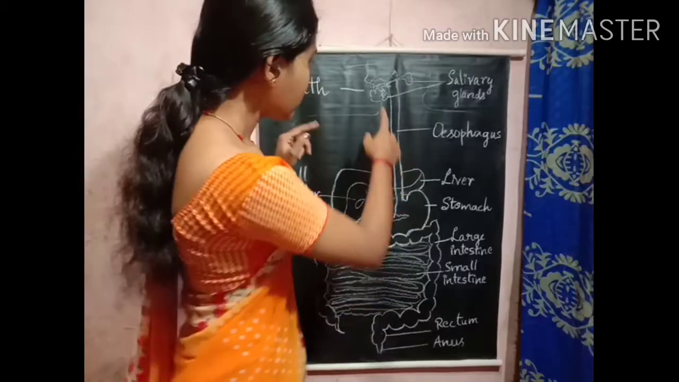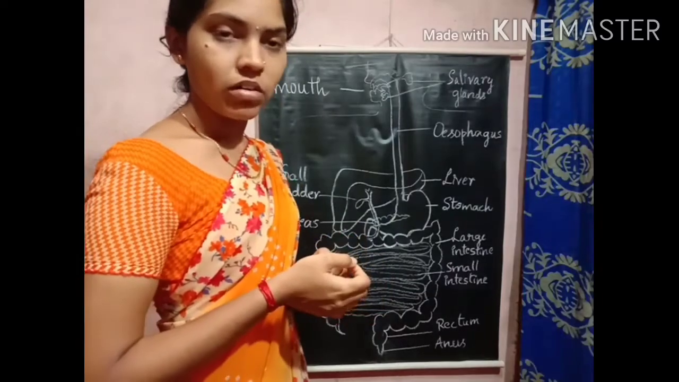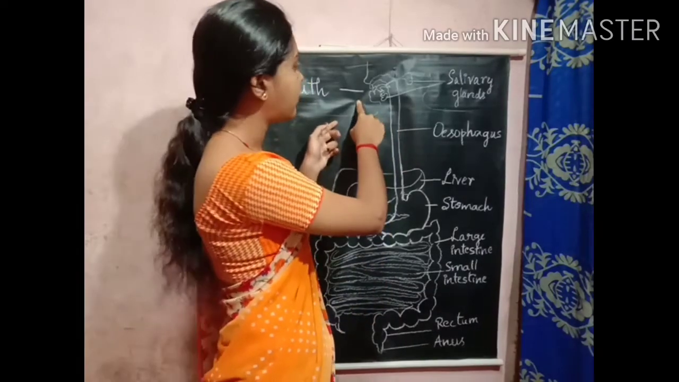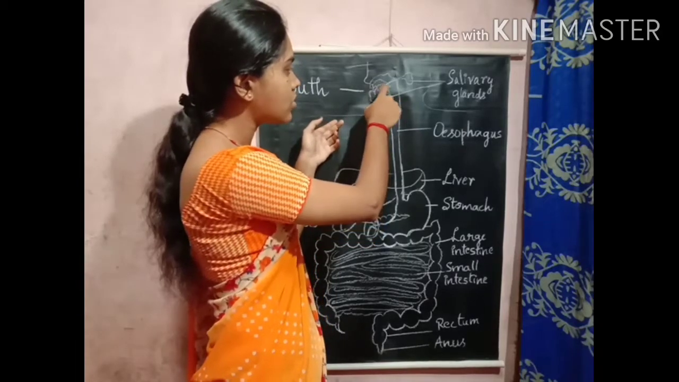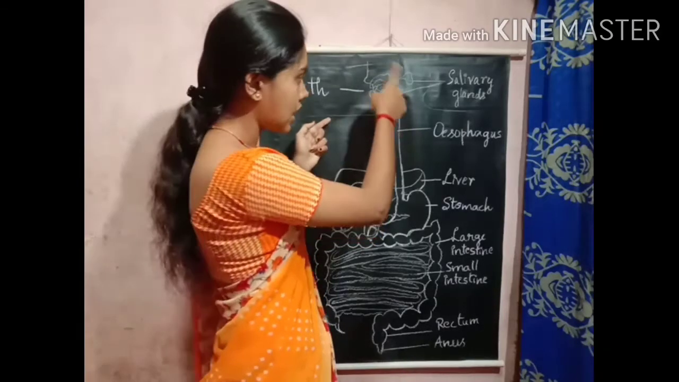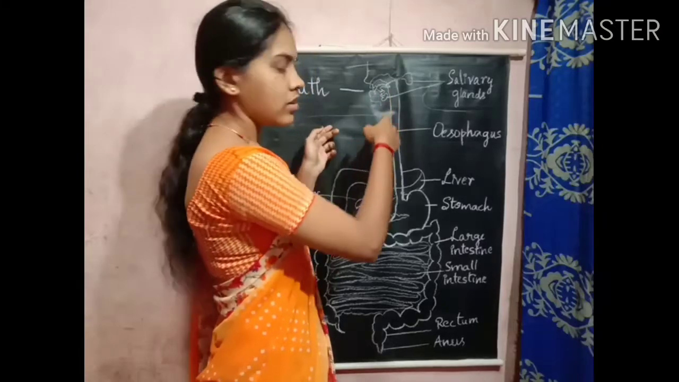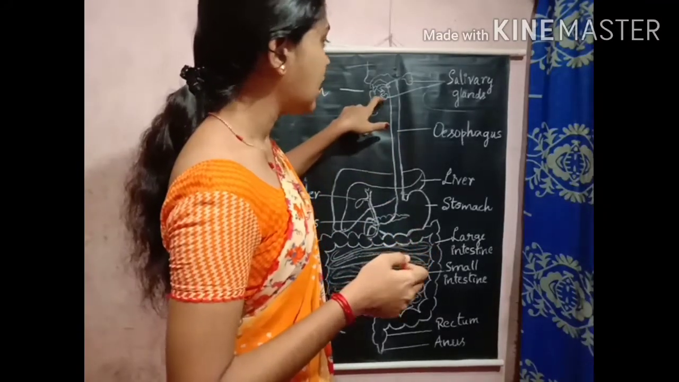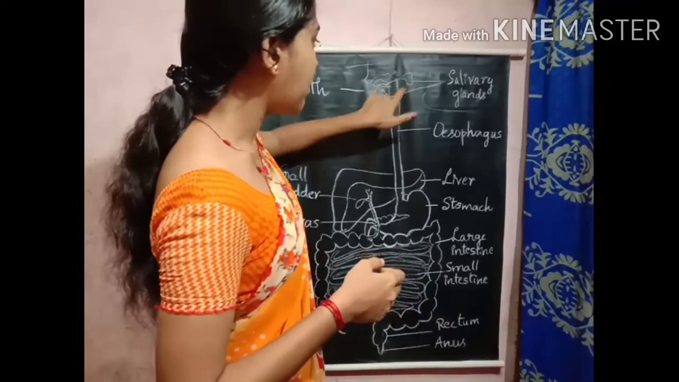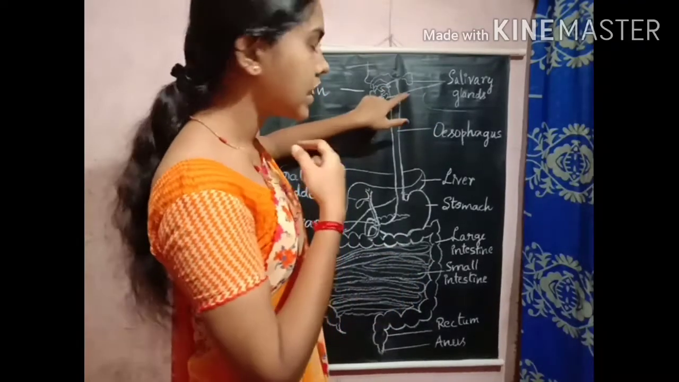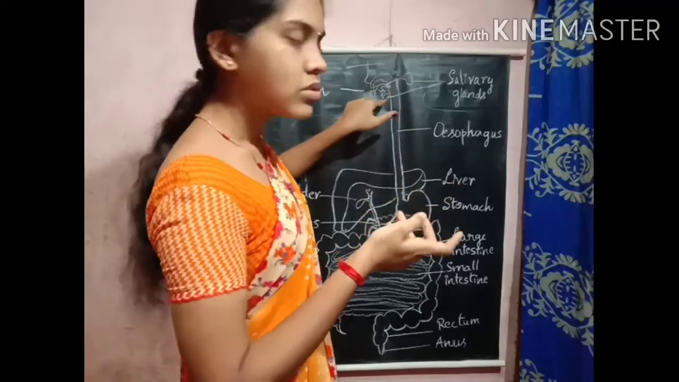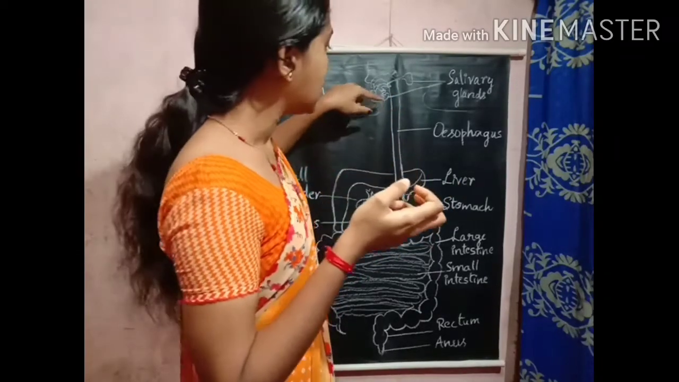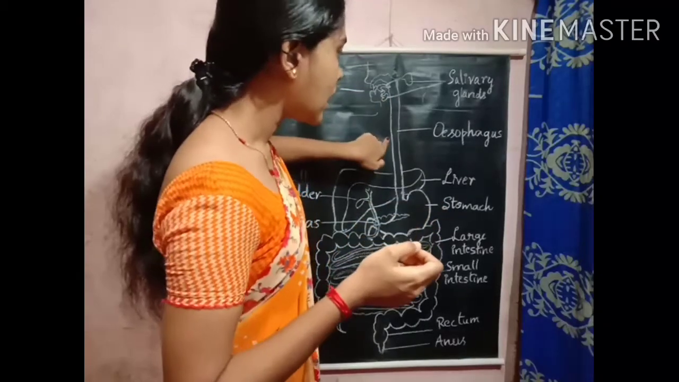Got it? Once again I will explain all this process, how the digestion process takes place. The food we take is ingested through the mouth, and in the mouth the digestion process takes place by the action of the tongue, teeth and salivary glands. In the upper and lower jaw we can observe the salivary glands. They secrete saliva, so the food is softened and moistened. Then it passes through the esophagus.